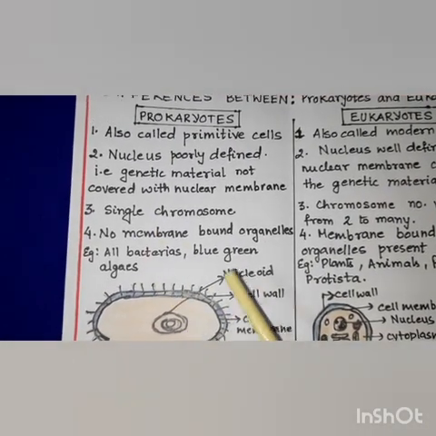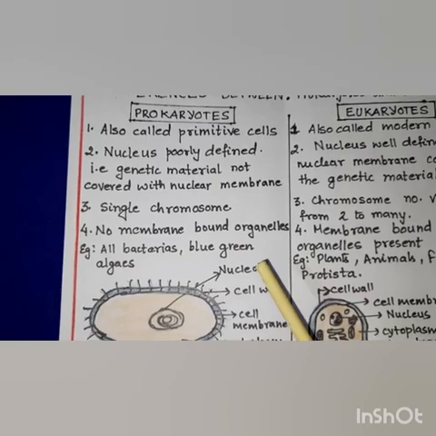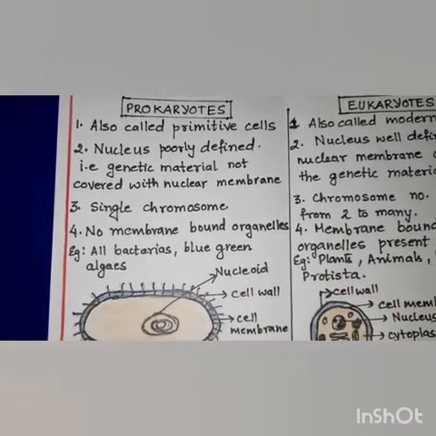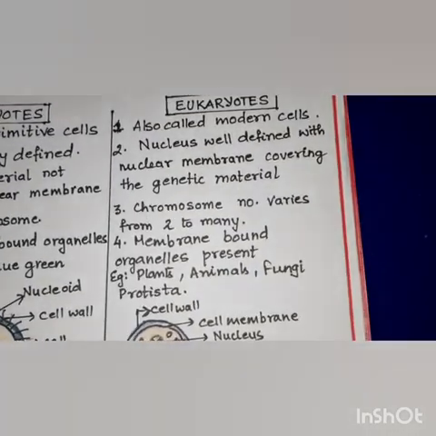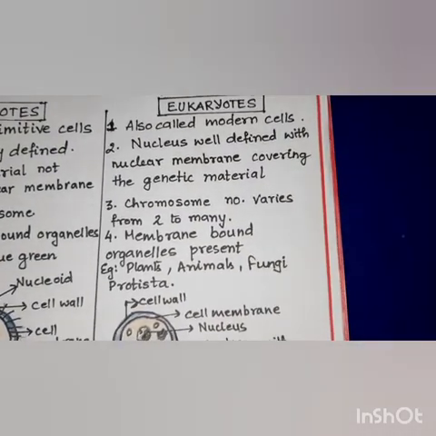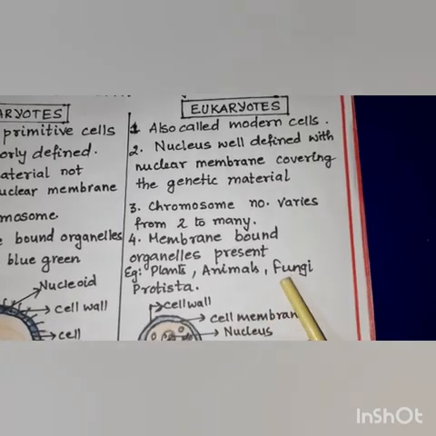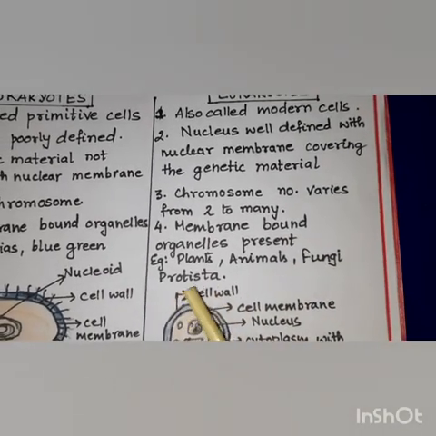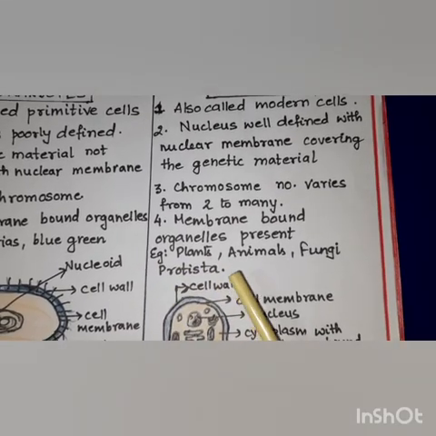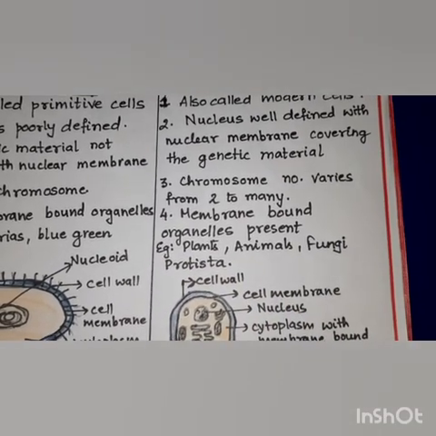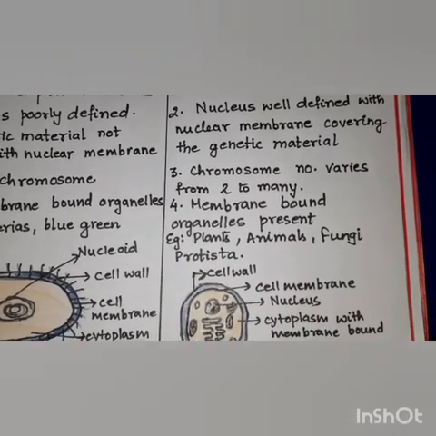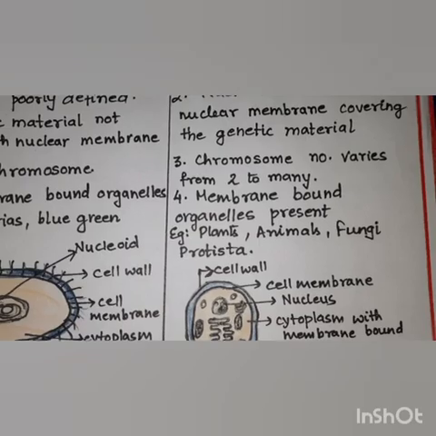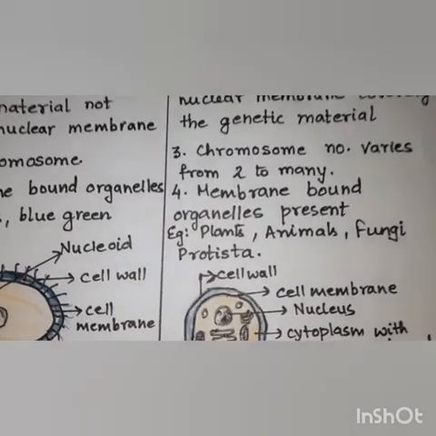Now examples of the prokaryotes, let's discuss. All bacteria and blue-green algae are prokaryotes. Blue-green algae is also commonly called the cyanobacteria. Now let's see the examples of eukaryotes. All plants, all animals, all types of fungus, and all protista. Protista is a group of organisms. We all have studied about amoeba, paramecium. Now amoeba and paramecium are examples of the group of organisms which are called protista.